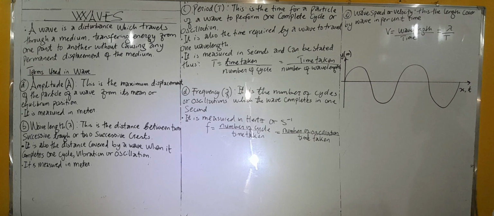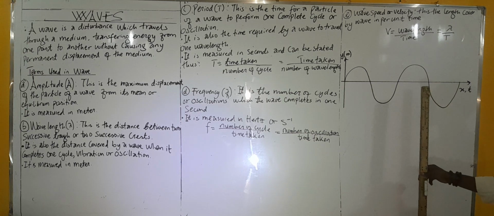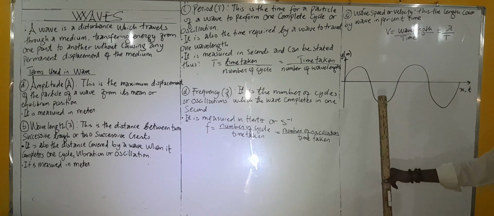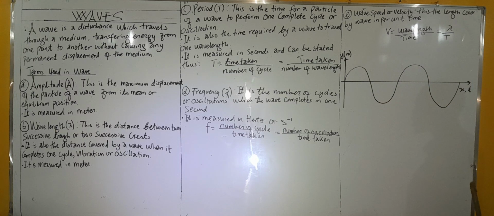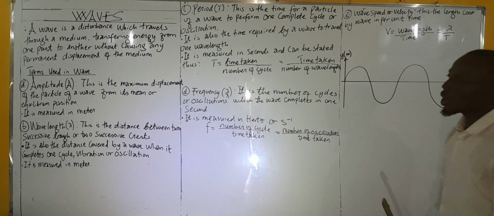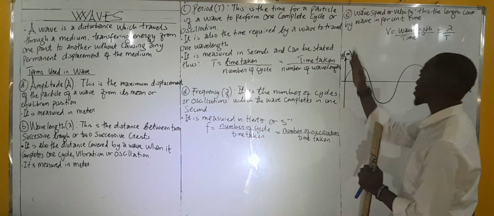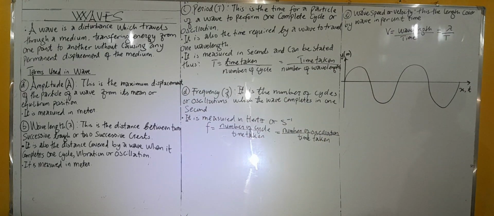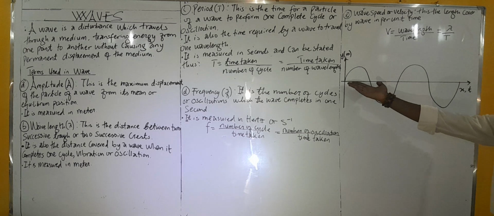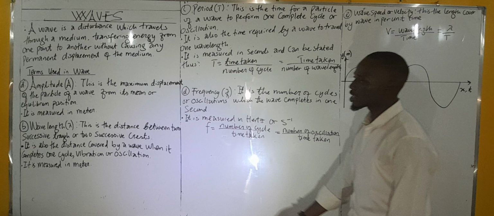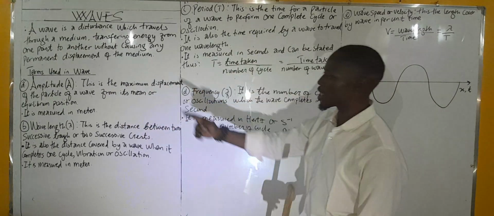I have a pictorial view of a wave, and this is a sinusoidal wave. It's a sine graph. So from that definition, where is the amplitude? It is the maximum displacement of the particle. This y-axis is the displacement. This horizontal axis can be x or t, can be distance or length or time. We're going to understand that later. Now, this is the maximum displacement.